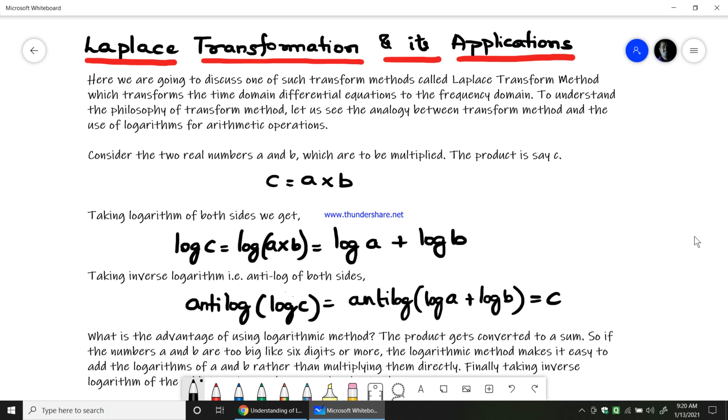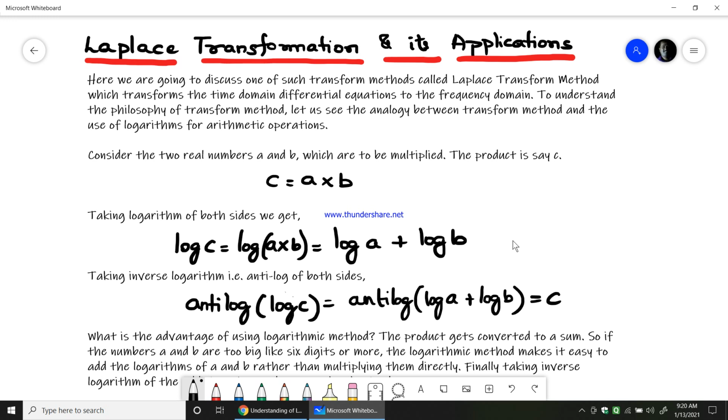Okay, so consider for example that there are two variables which are getting multiplied and we are equating that to C. So C is the product of A into B, right? Now the logarithmic function has become very popular because it converts any multiplication into addition. That is the reason logarithms became very popular. So when I take log of C, that becomes log of A into B, which is equal to log of A plus log of B.